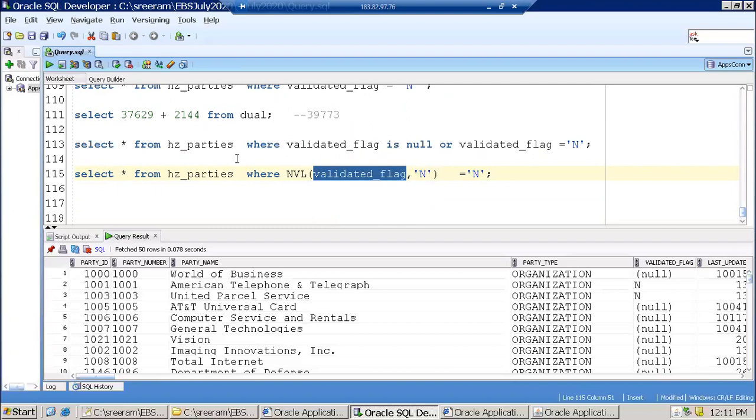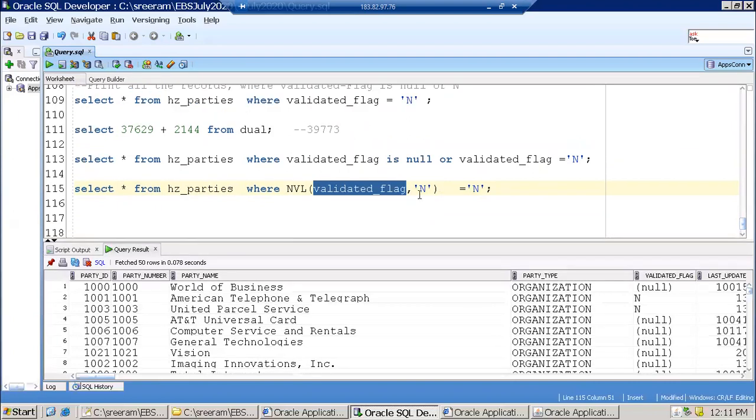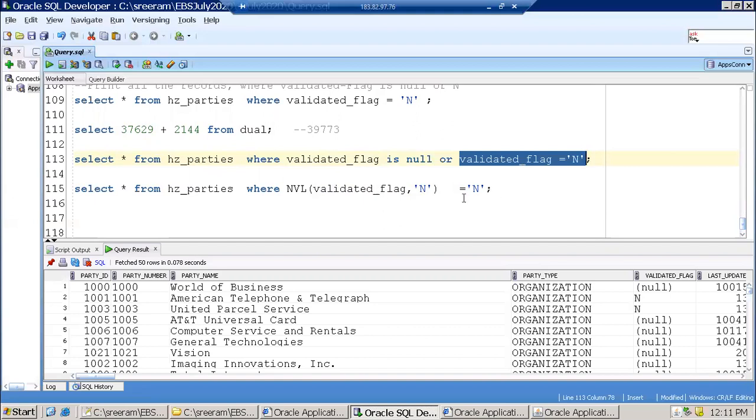Now our requirement is to print all the records where the value is either null or n. So wherever the value is n, it will work by default. That condition is there by default as per our query. So wherever the validated flag is n, this will work. But wherever the flag value is null, that flag value will be replaced with n at runtime. Now n will be compared with n, so that will also work.